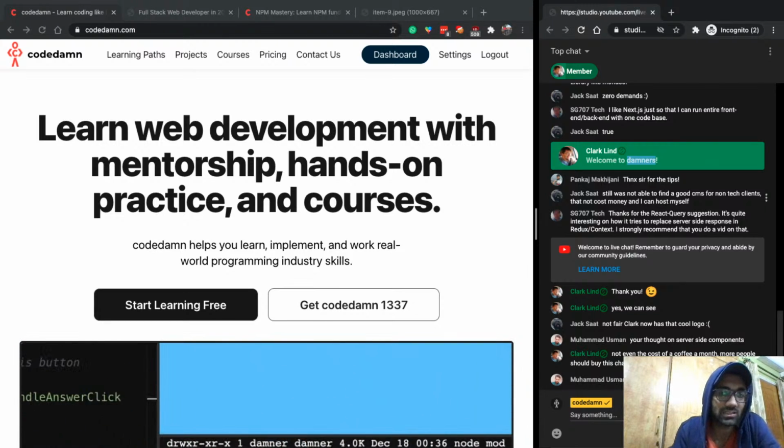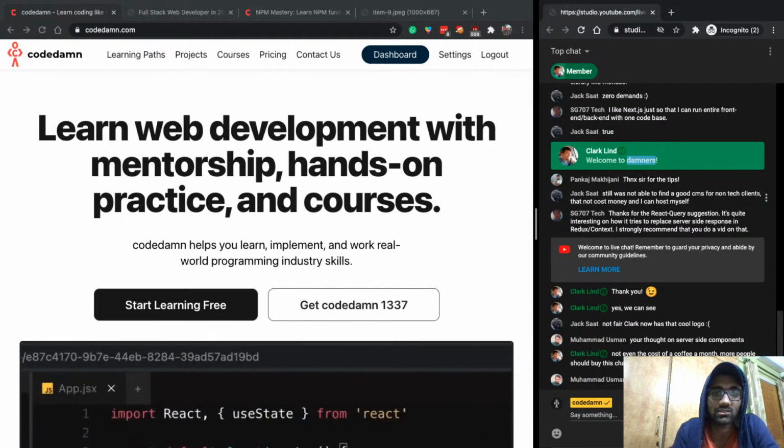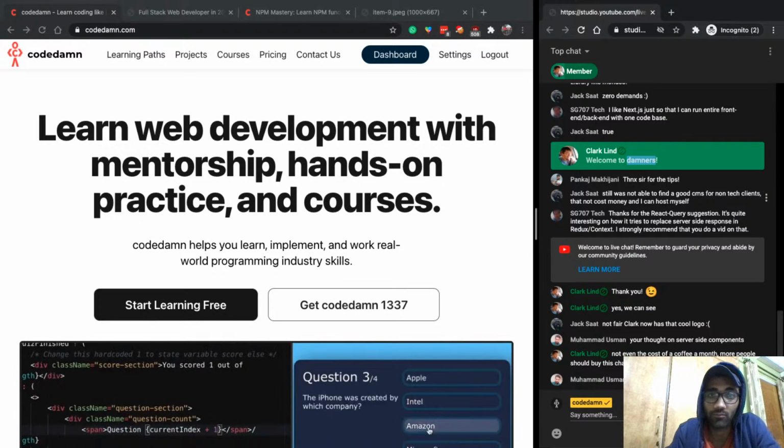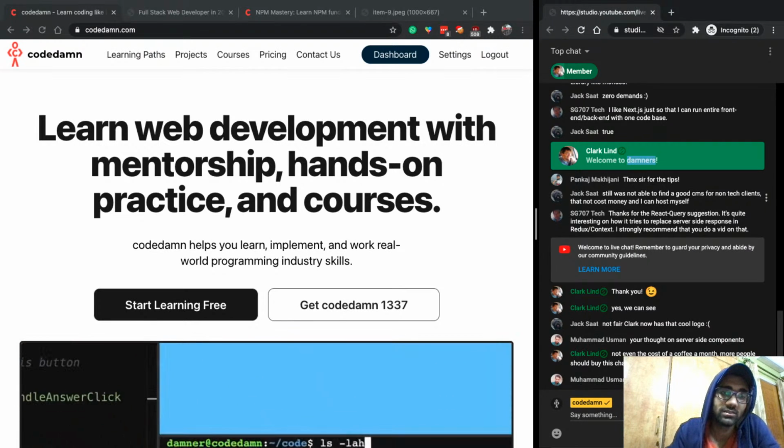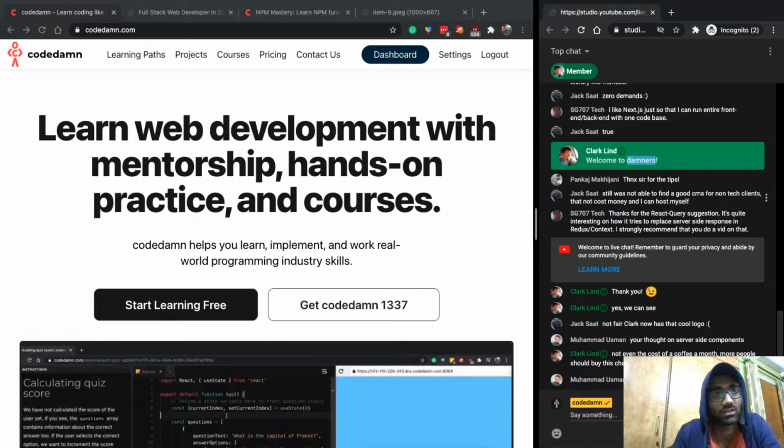So it does not make a lot of sense to use React Server components on its own. That's my viewpoint. But if you combine it with technologies like Next.js, that makes a lot of sense.